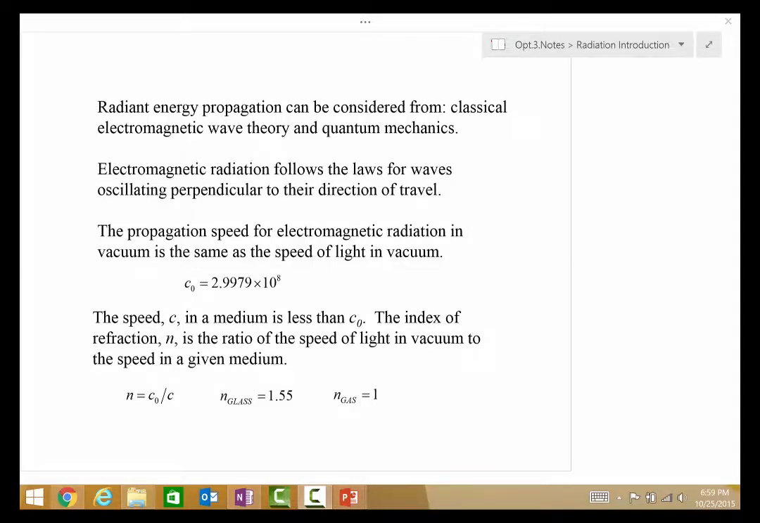Radiant energy propagation can be considered either from the classical electromagnetic wave theory or from quantum mechanical theory. Electromagnetic radiation follows the laws for waves oscillating perpendicular to their direction of travel. The propagation speed for electromagnetic radiation in vacuum is the same as the speed of light in vacuum, which is about 3 times 10 to the 8 meters per second.